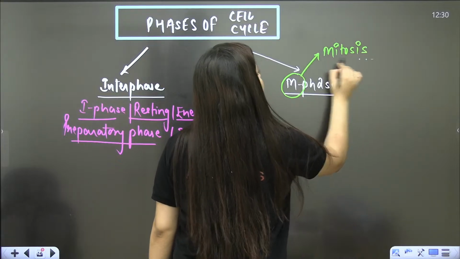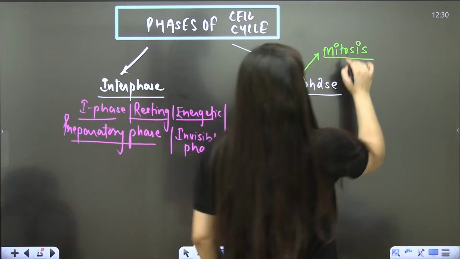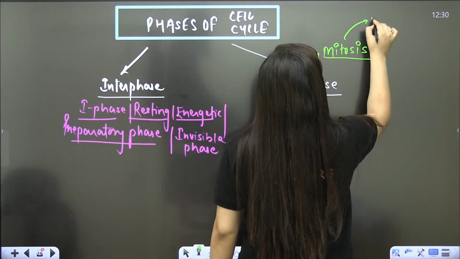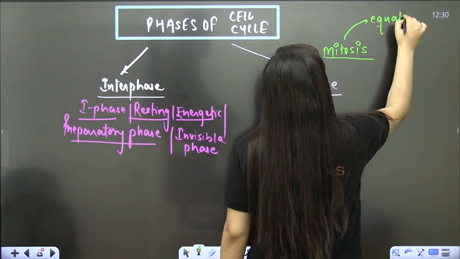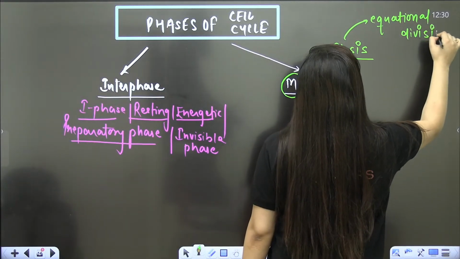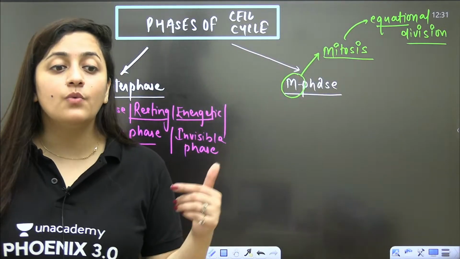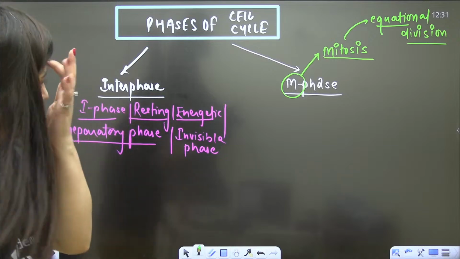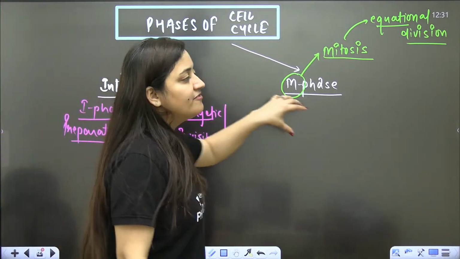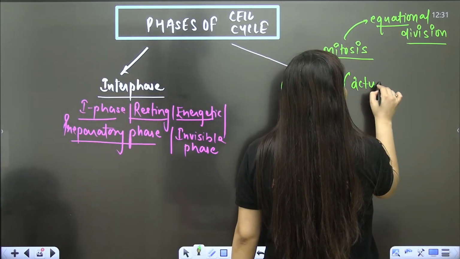Mitosis means equational division. I'll explain the meaning as well; as of now, please include it in your notes. So the M phase is the phase where actual cell division will occur.